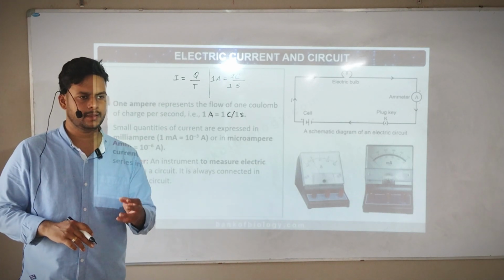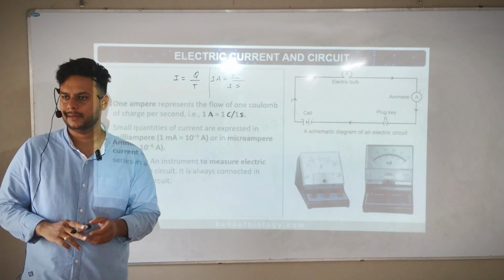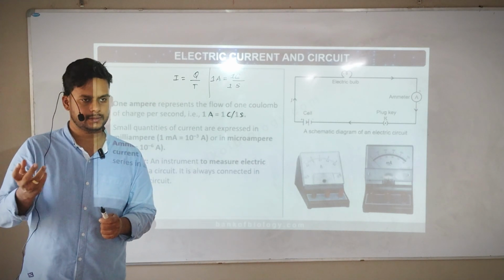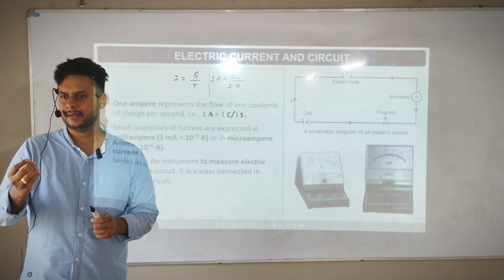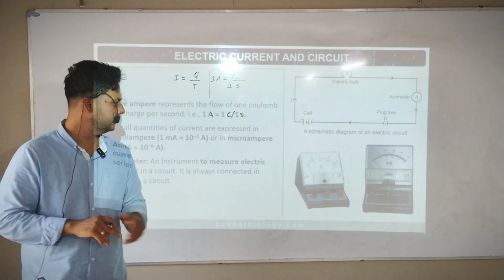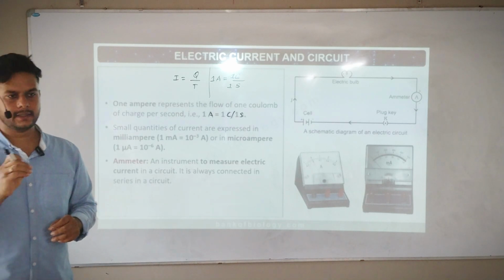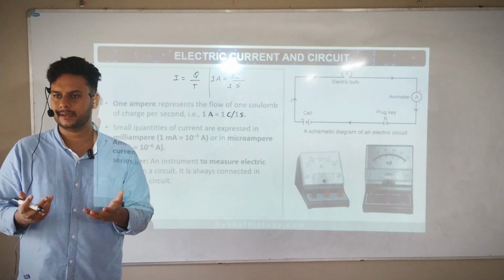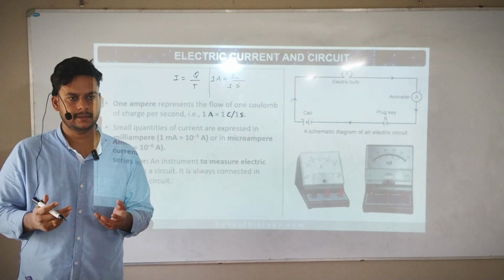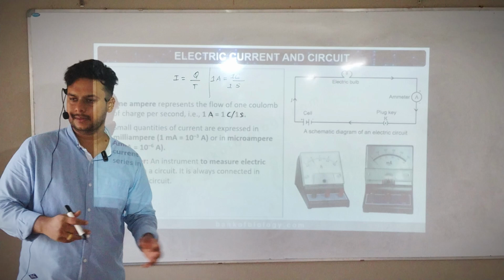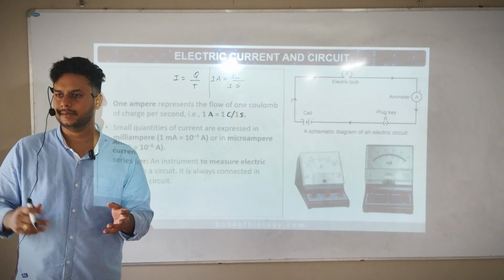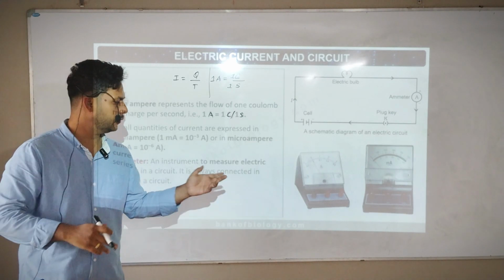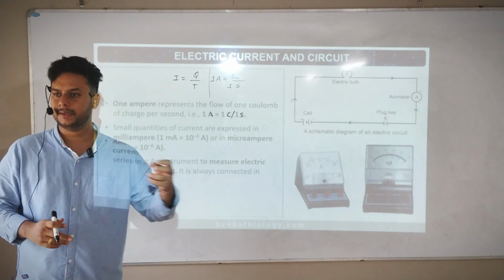For example, in a mobile, some chips might use very, very less amount of current, getting, so there this thing is used. Very, very less amount of current is used. So to identify how much current is passing there, we use microampere. It will tell how much current is passing.